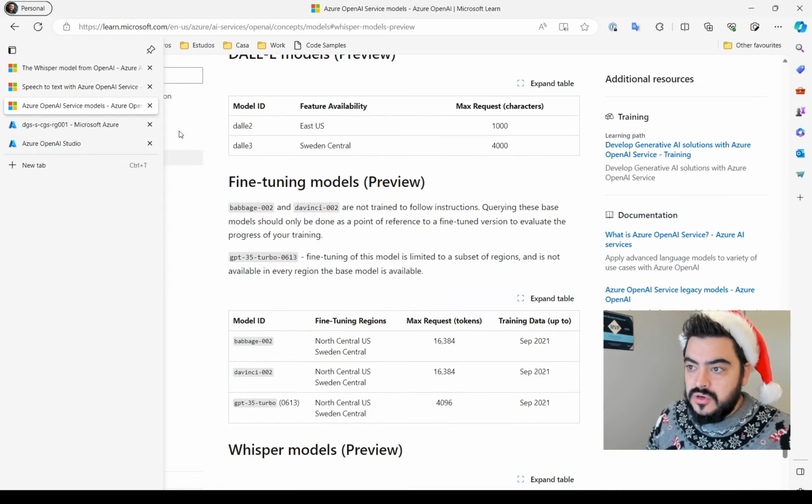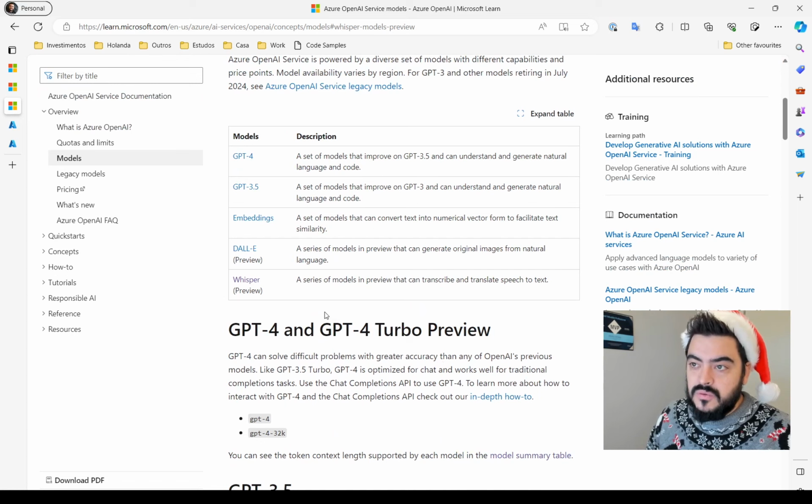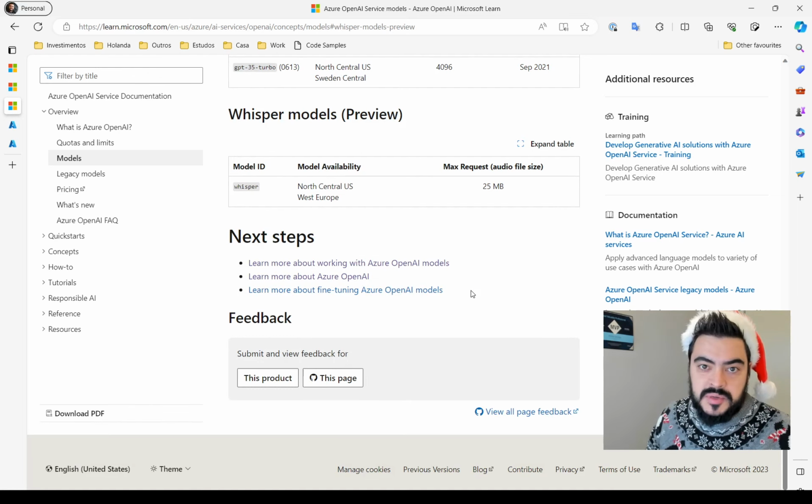Okay. Before we show it in practice, it's important to understand a little bit about models. Jeff already explained about it. But Whisper is one model. As I said, it was trained using the English language, and it's still in preview.